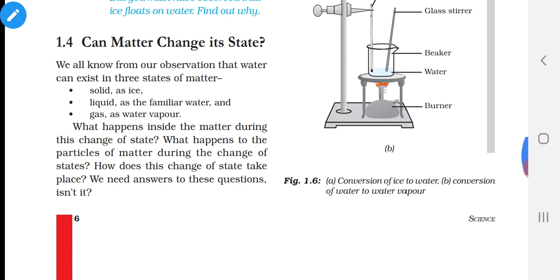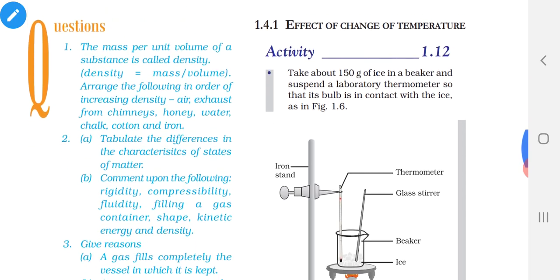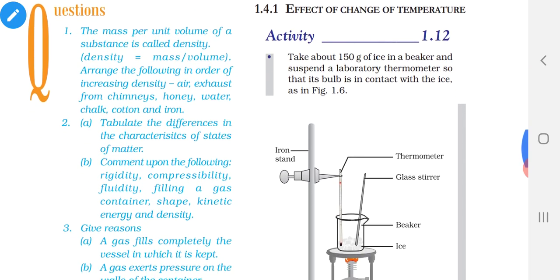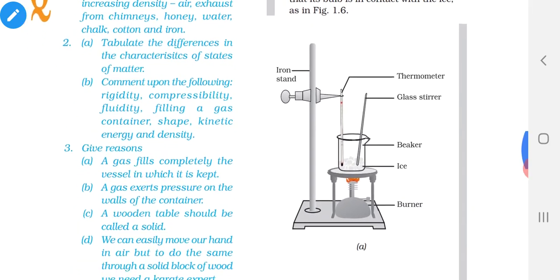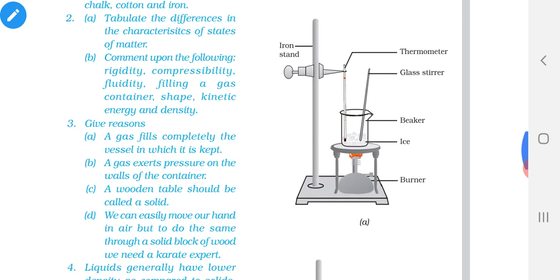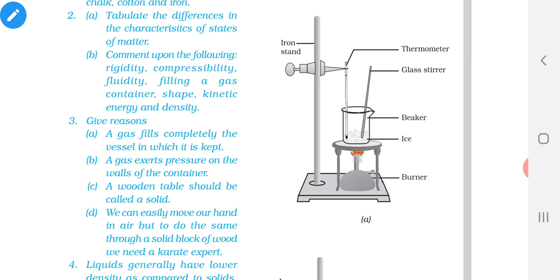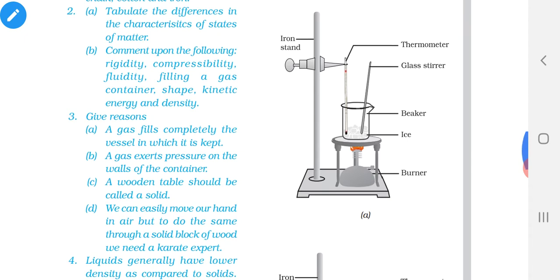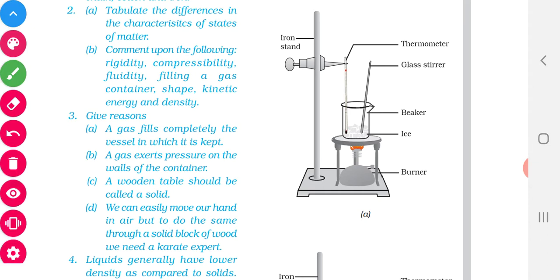Now take your book and turn to page number 6: effect of change of temperature. This has to be performed in the laboratory. You take a beaker, and in the beaker you take some ice. Then you fit it to your iron stand and insert a thermometer inside it.